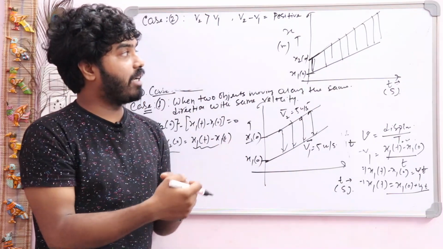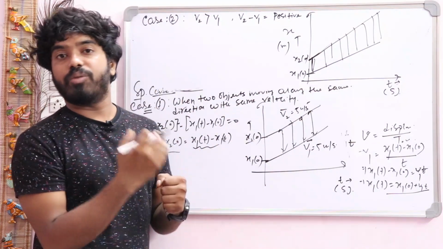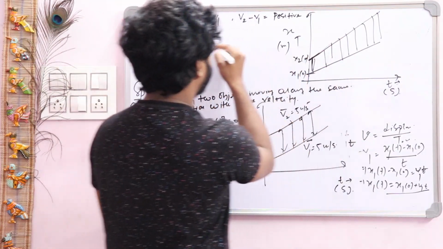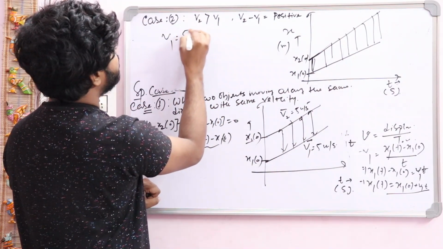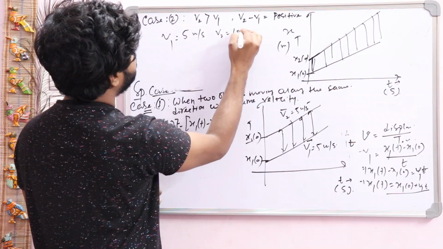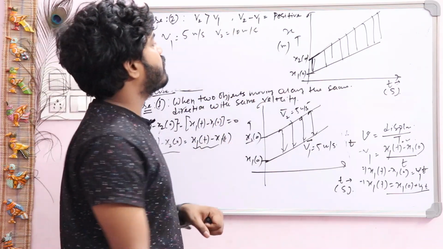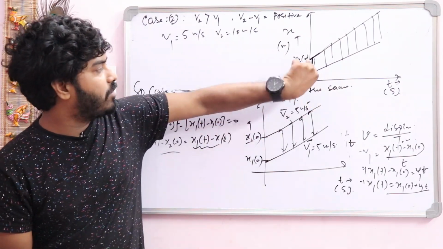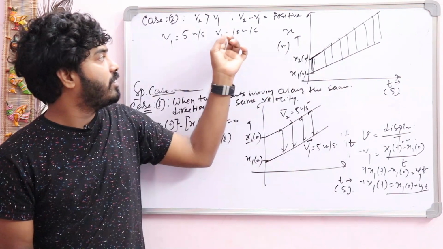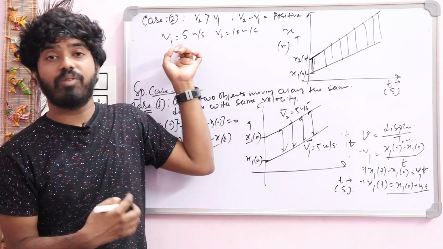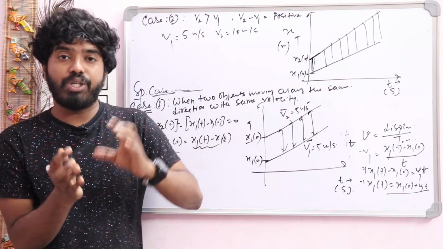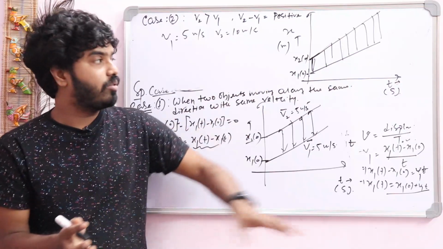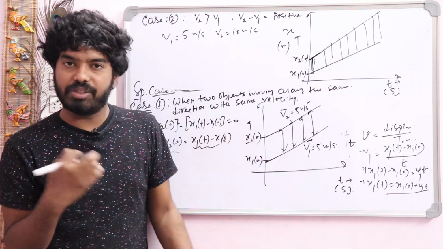This is our position time graph for the second case, when v2 is greater than v1. Suppose v1 is 5 meter per second and v2 is 10 meter per second. Now imagine what the nature will be. Initially there is a position gap, but the second object is moving faster than the first object, so the position gap between the two objects will keep increasing with time. So this is our nature. Okay, now case number 3.